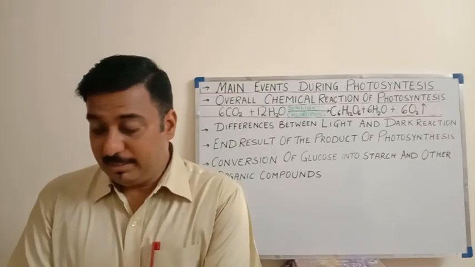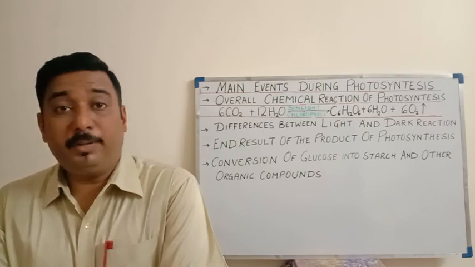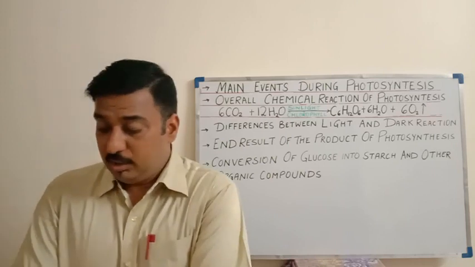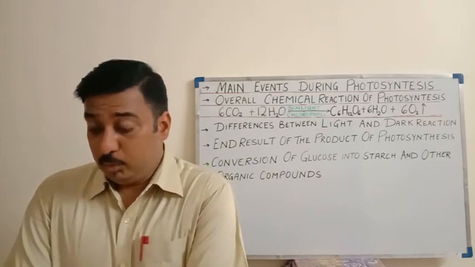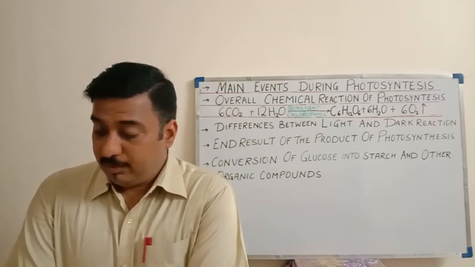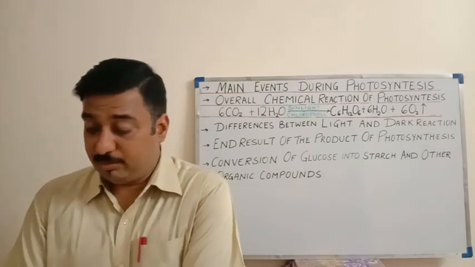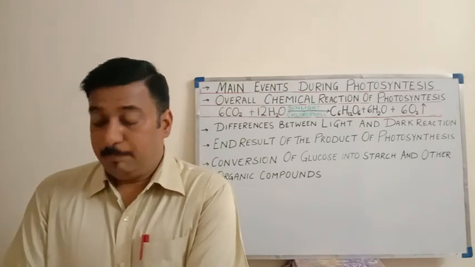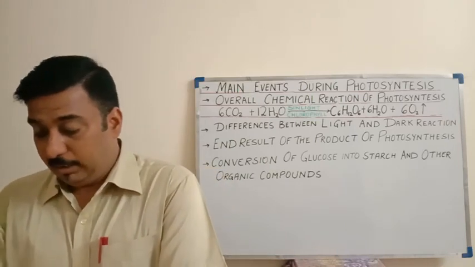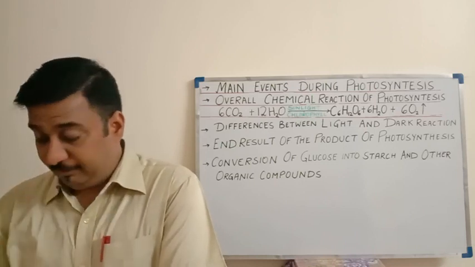The second difference is light reaction involves chlorophyll. Chlorophyll will play a very important role in light reaction, whereas dark reaction does not use chlorophyll. The third one is light reaction occurs in thylakoids. This light reaction will take place in the thylakoid membranes of the chloroplast, whereas dark reaction will occur in the stroma of the chloroplast. So they will occur in different sites.